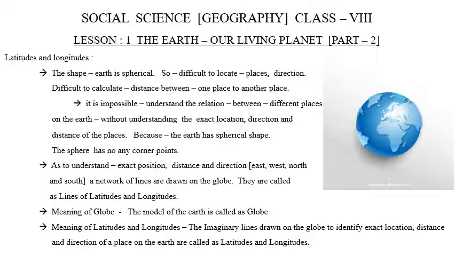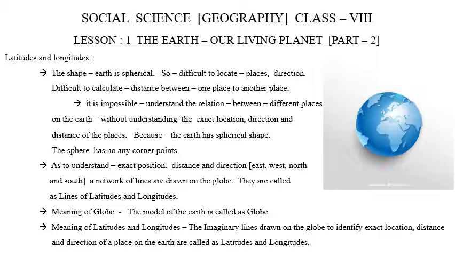These lines are called lines of latitudes and lines of longitudes. Lines of latitudes and longitudes are the imaginary lines drawn on the globe to understand the exact position, distance, and direction of a particular place on the earth. Here, globe means the model of the earth.